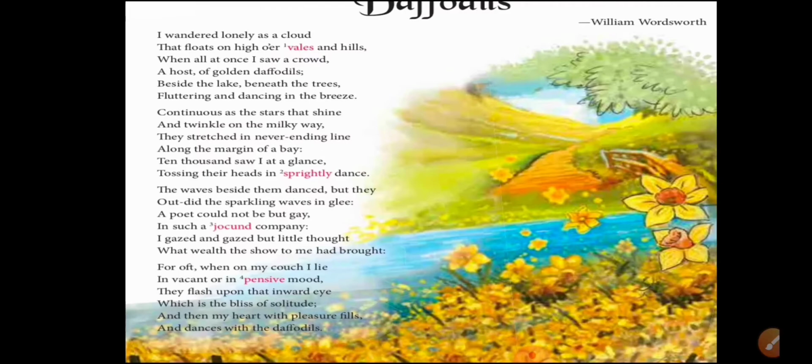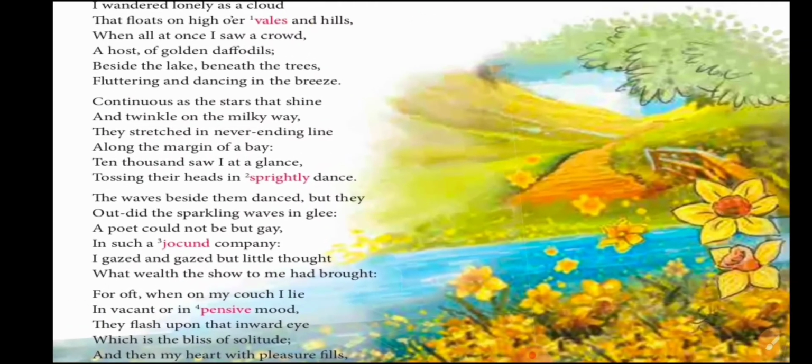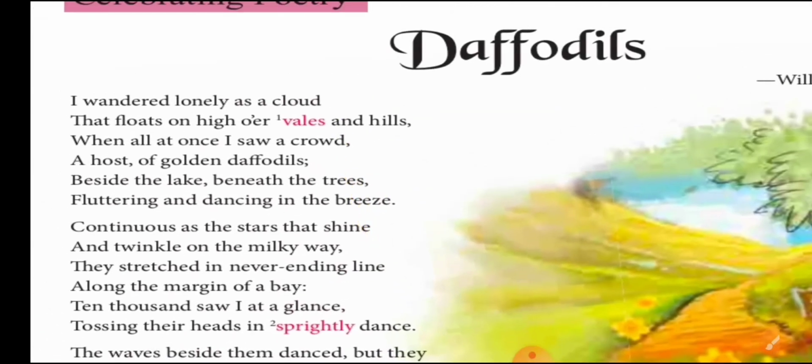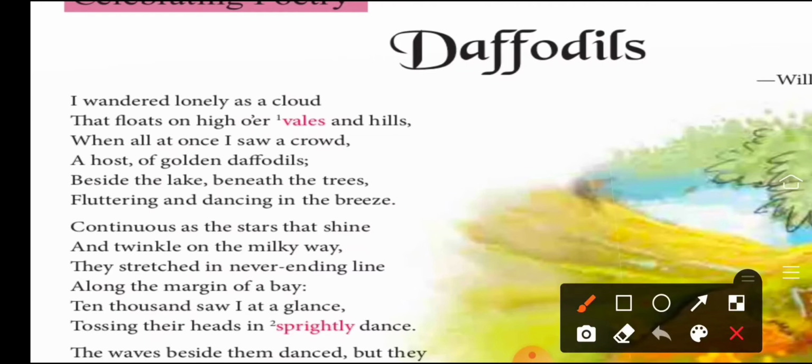And when we talk about the rhyming scheme, each stanza is A, B, A, B, C, C. So let's check this rhyming scheme first, how it is A, B, A, B, C, C, right. See, the first word is cloud, right. What is it? Cloud. Second is what? Hills. So there is no matching of cloud and hills. So we have given here A to cloud and B to hills, right.